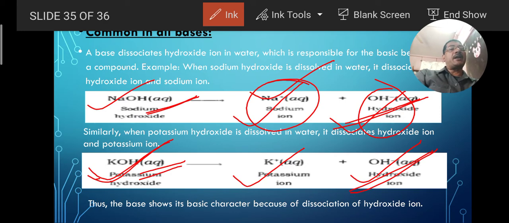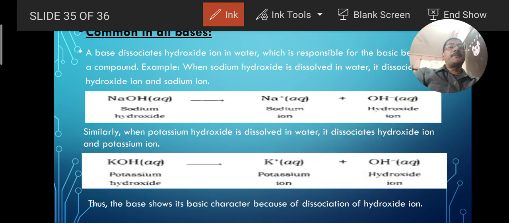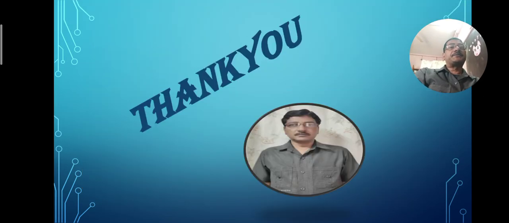H plus ion plus H2O gives H3O plus, which is known as the hydronium ion, and here it is called the hydroxyl ion. So this is found to be common in all the bases.